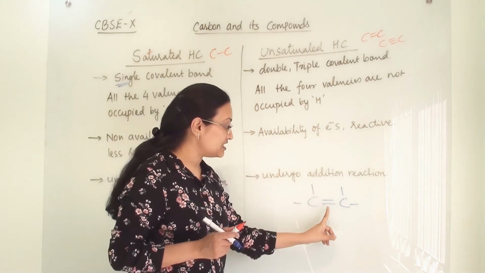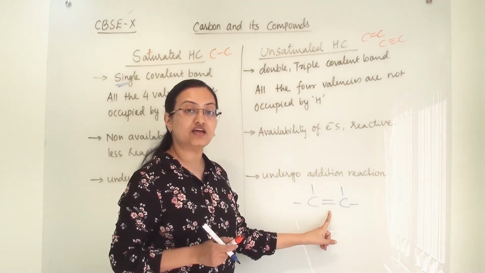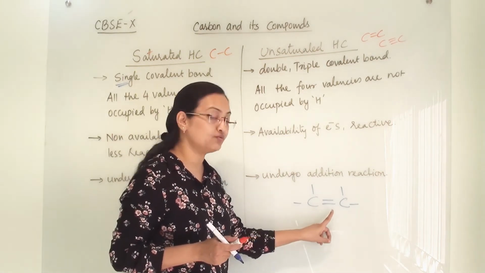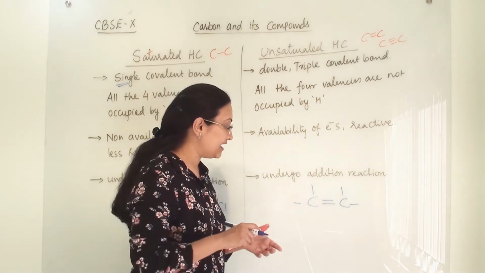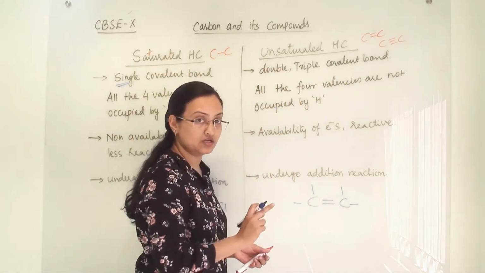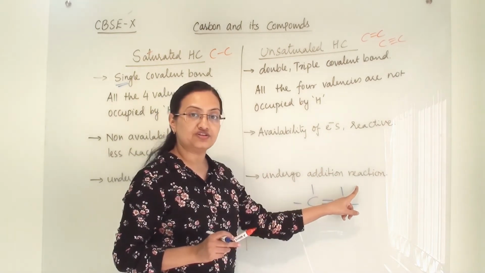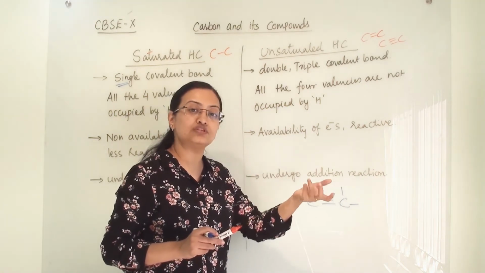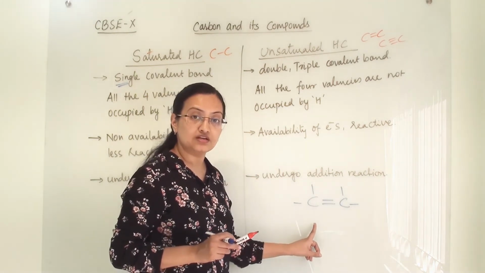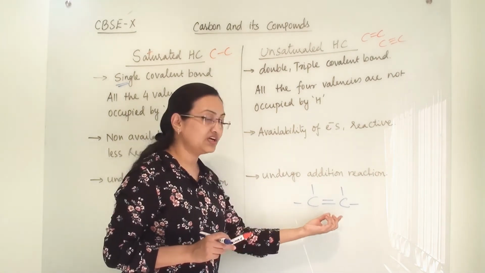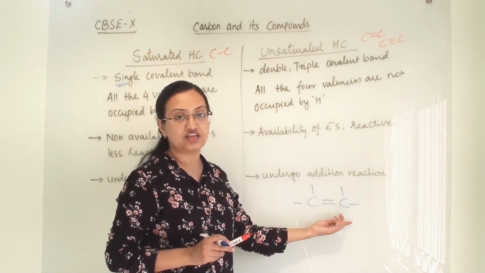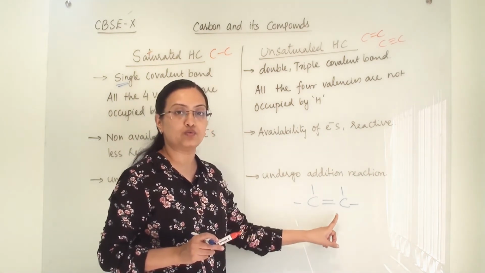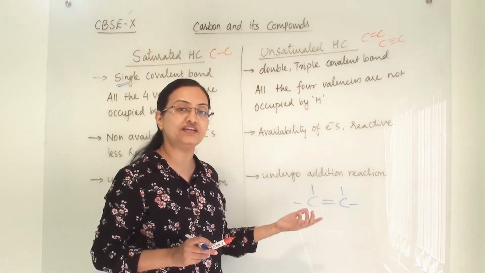So here all the 4 valencies are not occupied by hydrogen. Availability of electrons: yes, this is a double bond and there is availability of electrons. If you give some excess hydrogen to this, then it will readily form a single bond and one hydrogen will attach here. So it will undergo addition reaction. Addition means simply we are adding atoms. You don't need to take out any other atom. Once it undergoes addition reaction, both the carbons will take one hydrogen, and you do not need to take out any other atom because it is already lacking one hydrogen, and that's why they are very reactive.